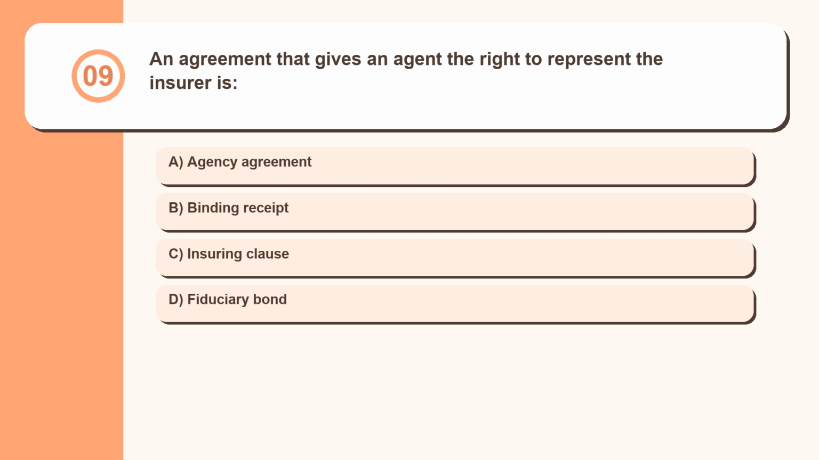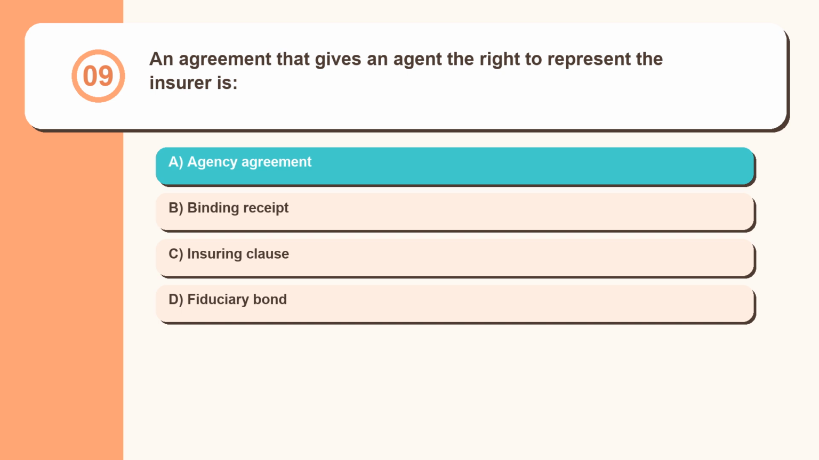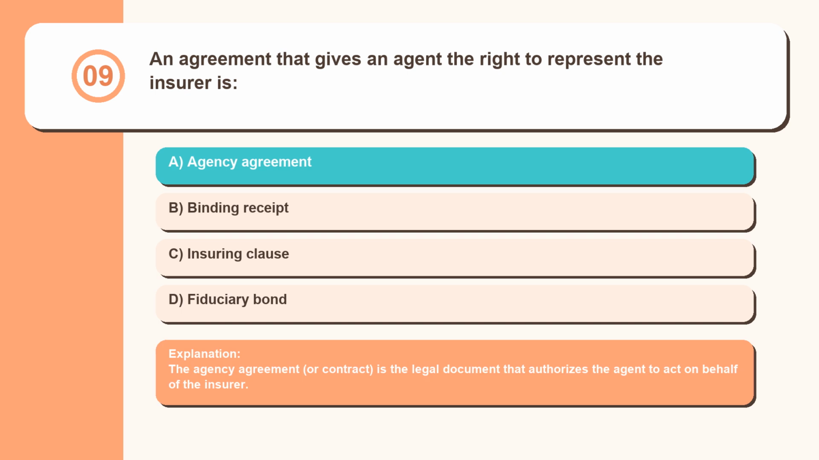Question 9. An agreement that gives an agent the right to represent the insurer is agency agreement, binding receipt, insuring clause, fiduciary bond. The agency agreement, or contract, is the legal document that authorizes the agent to act on behalf of the insurer.